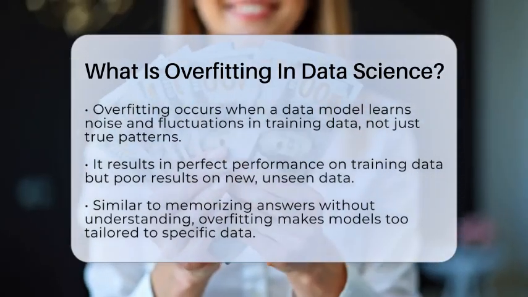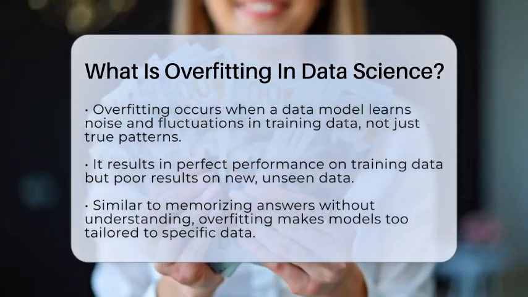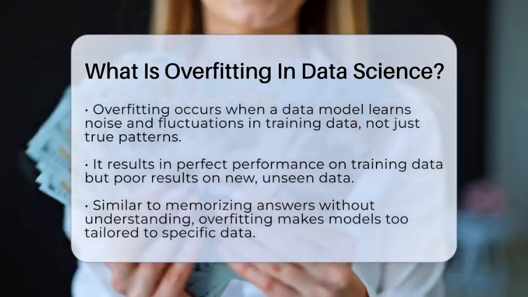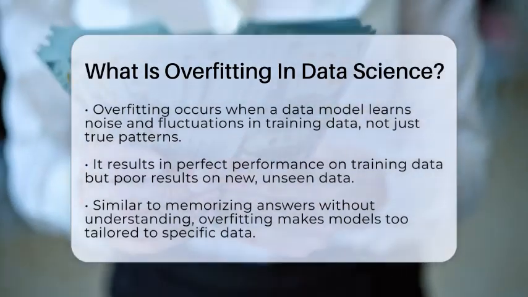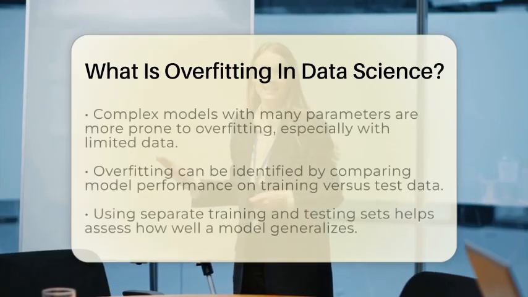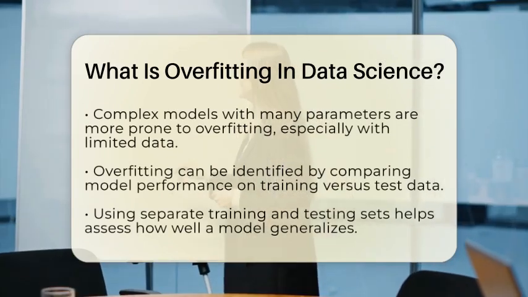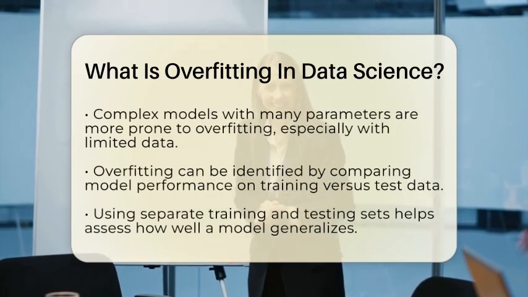Think of a model as a student preparing for a test. If the student memorizes answers to specific questions without understanding the concepts, they might ace practice tests but fail on the actual exam with different questions. Overfitting is like that. The model becomes too tailored to the training data, including outliers and errors, which makes it less flexible for real-world data.